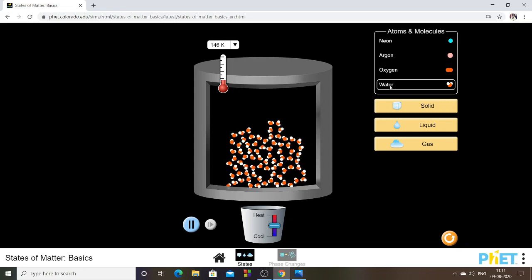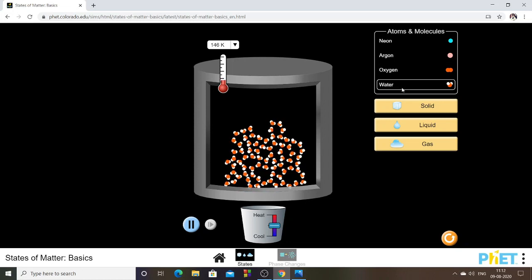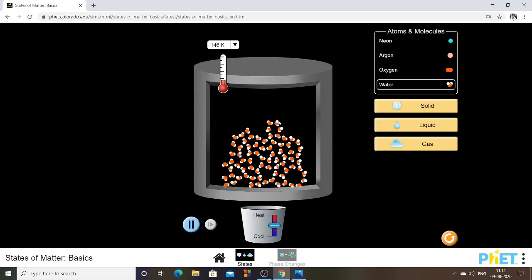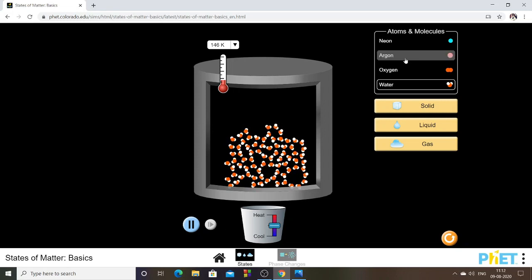Okay, and we have already learned what atoms and molecules are. The smallest indivisible particle of an element is called an atom. When two or more atoms combine together, we call it a molecule, and that may be of the same type of atoms like oxygen, for example. Here we have two oxygen atoms combining together. Water, you find the difference. There are two whites, and the two whites are hydrogen atoms, and the orange colored one is an oxygen atom. So these things we have already learned.